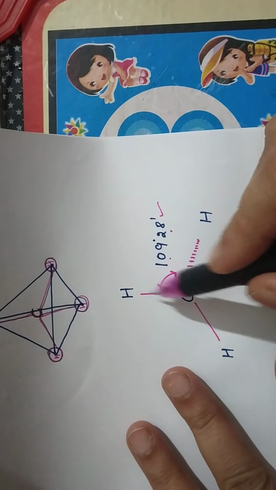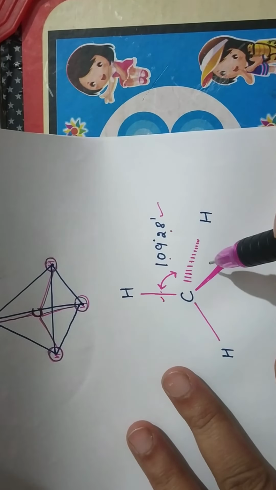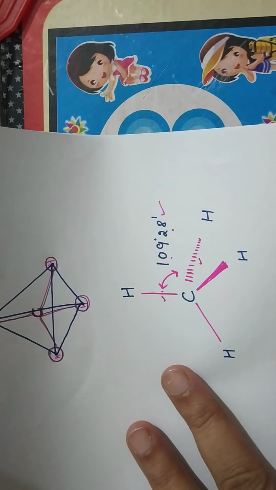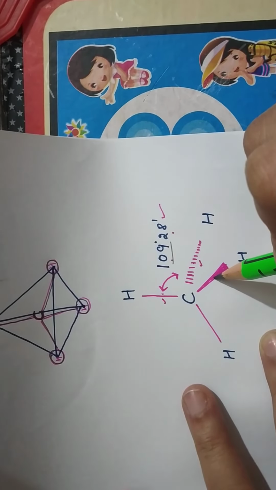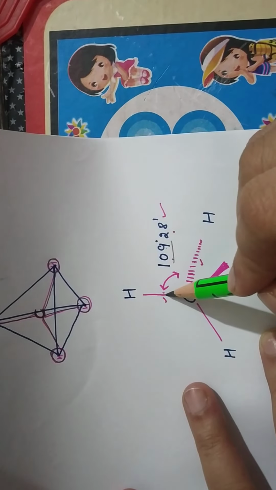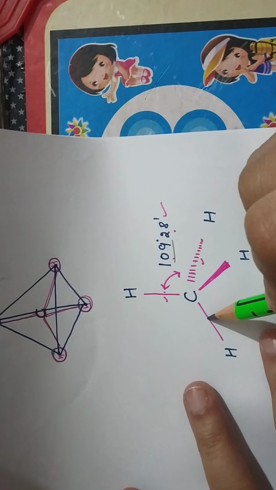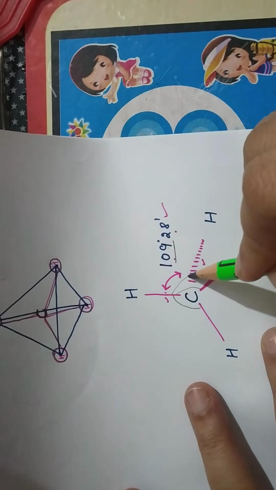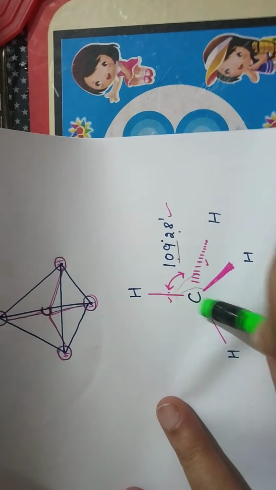This carbon hydrogen bond and this carbon hydrogen bond both have the same angle, 109 degree 28 minutes. This bond and this bond will also have the same angle. So all the angles between these bonds are 109 degree 28 minutes.